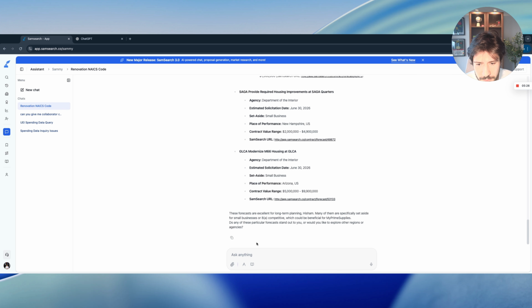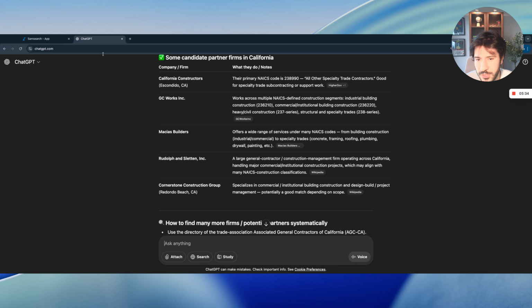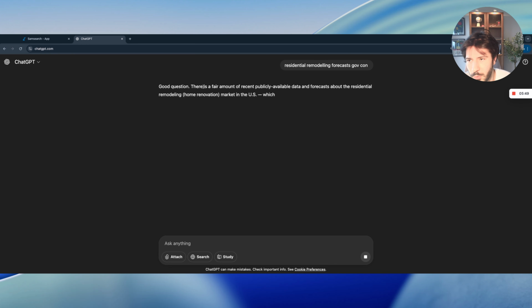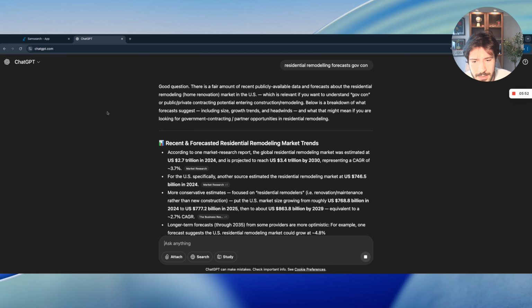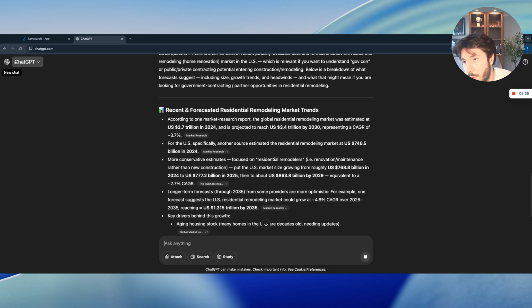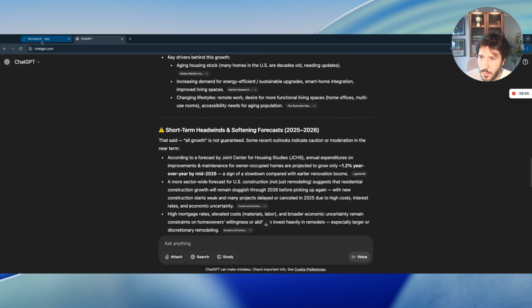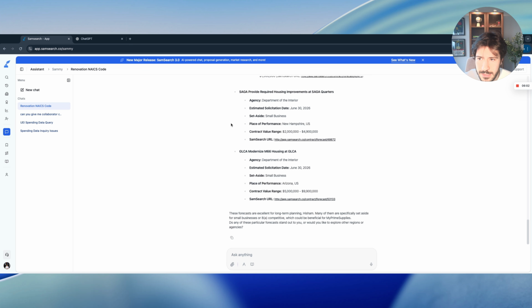Now, we have looked into how it could help us with search. If we were to do the same with ChatGPT, it would not be able to do that. So I could say, give me residential remodeling forecasts, or let me specify GovCon. And then it would not be able to do that because it's going to search the web. It doesn't have access to that data. It's going to give you general information, which if we wanted to, we could ask it for general statistics, but that's not what we're asking for. So the difference between ChatGPT and this is that this has access to the government contracting data that would make it useful for government contractors.